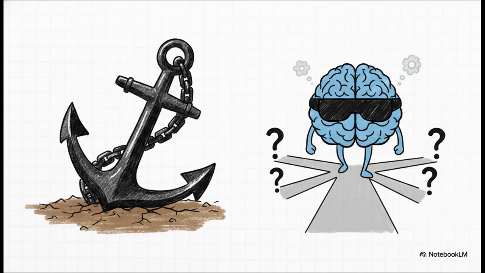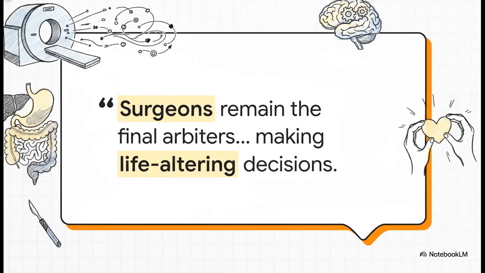Key cognitive biases to avoid include anchoring, which is sticking to an initial diagnosis despite new evidence, and attribution, which is judging symptoms based on patient stereotypes. Avoiding these traps ensures there aren't fatal delays in getting a vital surgical consultation. Ultimately, despite all the high-tech CT scans and complex blood panels, a human being has to make a life-or-death call. As the medical literature elegantly puts it, surgeons remain the final arbiters of surgical care, which often involves making life-altering decisions under uncertain circumstances. They have to look at the data, embrace the uncertainty, and make the call.